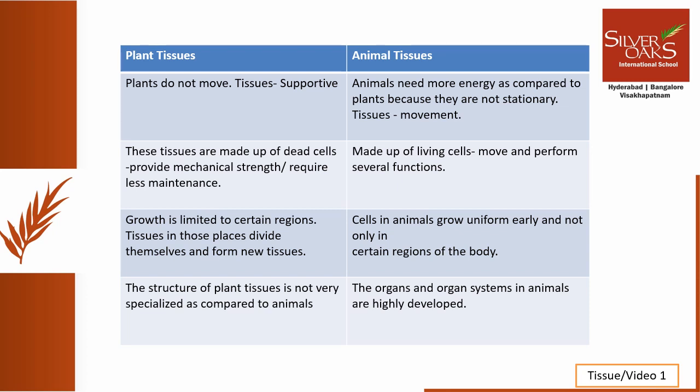Third difference is that in plants there are only certain plant parts which need to grow. Therefore, the tissues present in such regions will divide themselves and form new tissues. Whereas in animals, we all know that the cells grow uniformly. Not in some parts growing more than the others. They grow uniformly in all regions of the body. The fourth difference is that the structure of the plant tissue is not very much specialized when we compare them to the animal tissues.